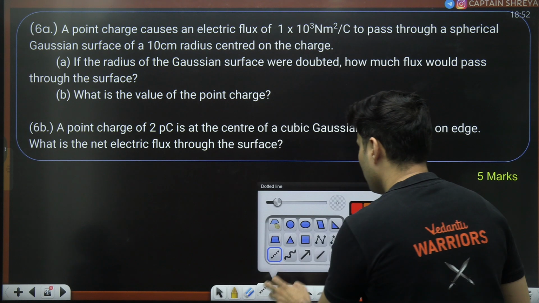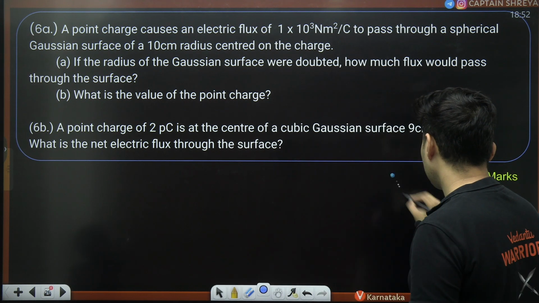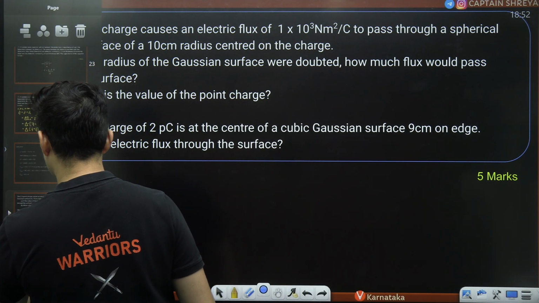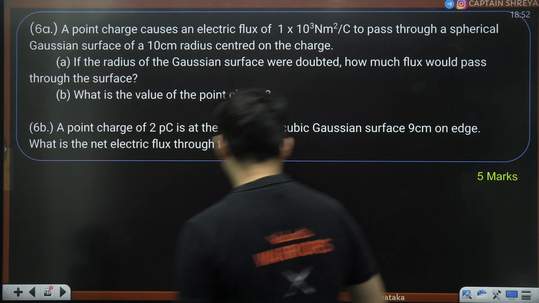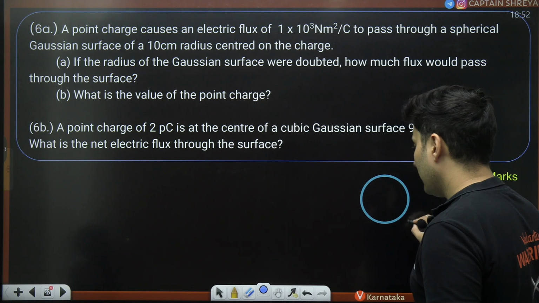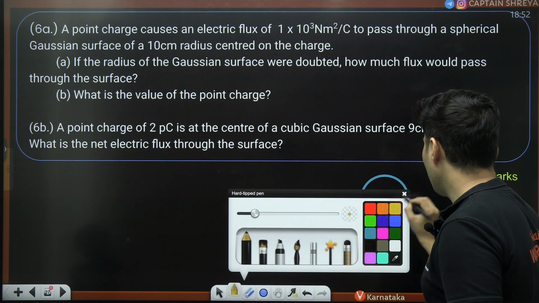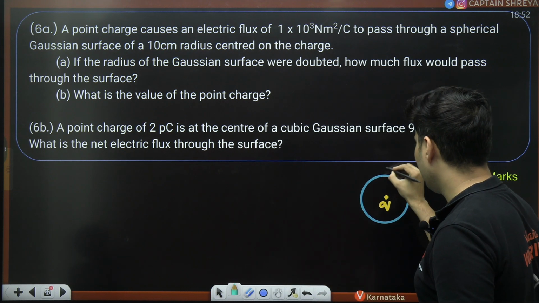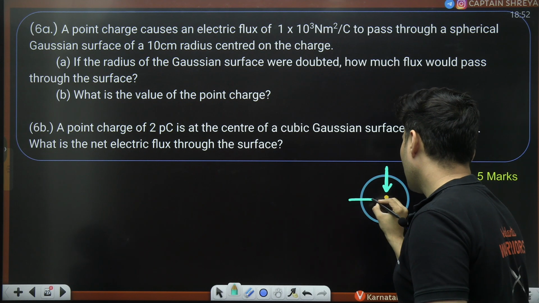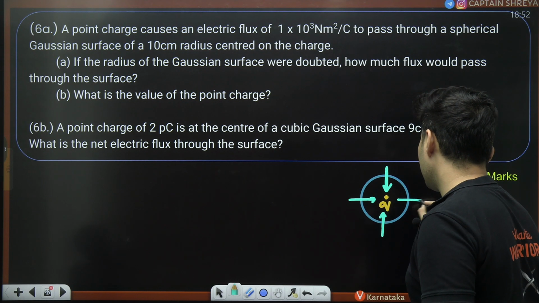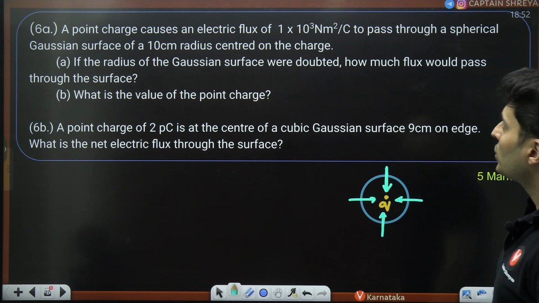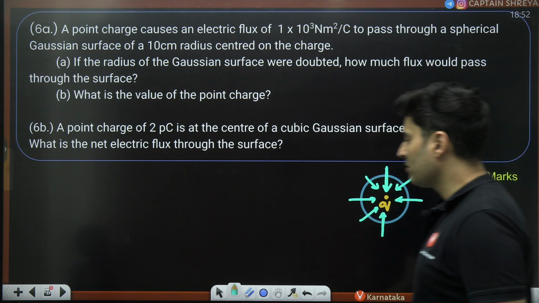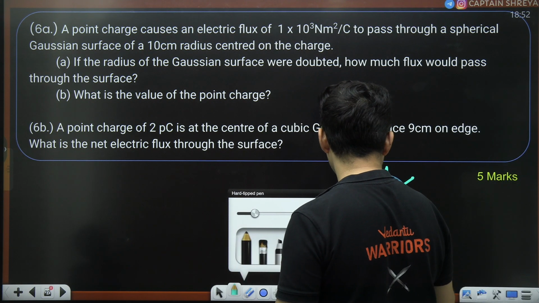Okay, so imagine a Gaussian surface like this. Let's duplicate this first of all. This is a spherical Gaussian surface, and imagine there is a charge over here, and it is being said that the electric flux passes through the sphere like this. It is entering here like this. So the law that you will be using for solving this problem is the Gauss's law. Nothing else is there, correct?